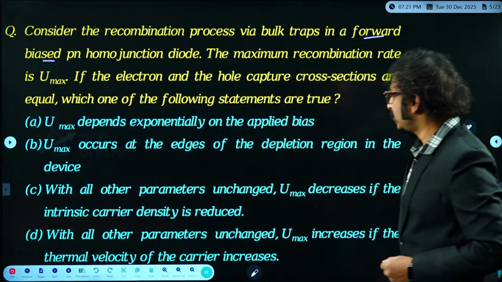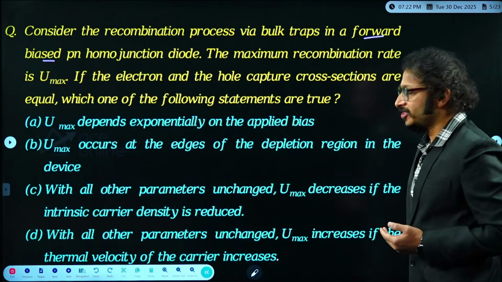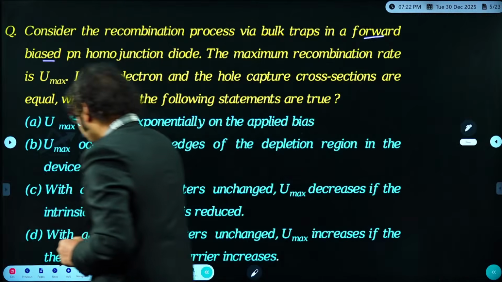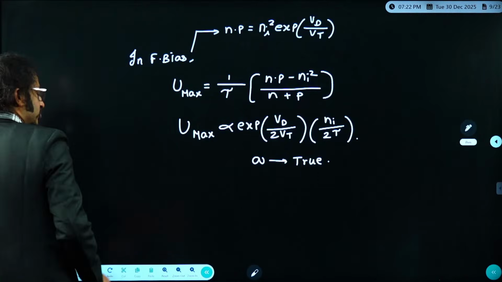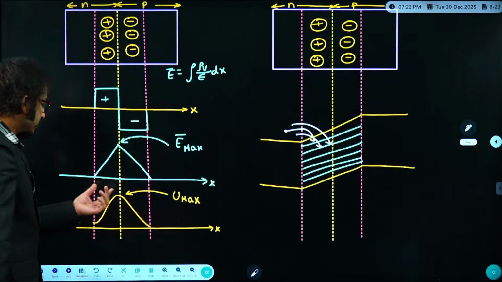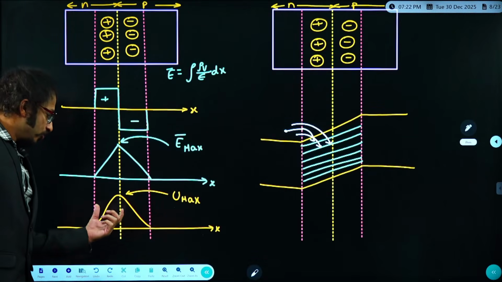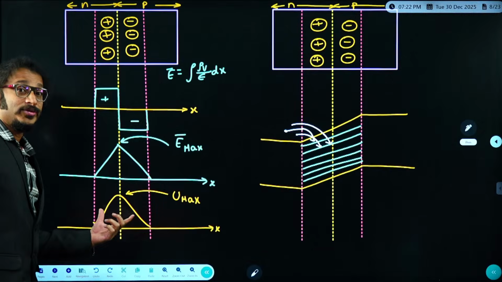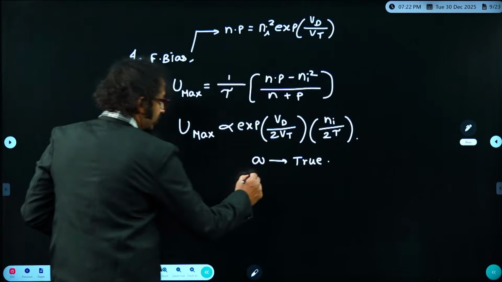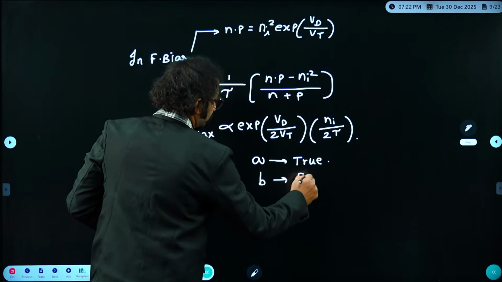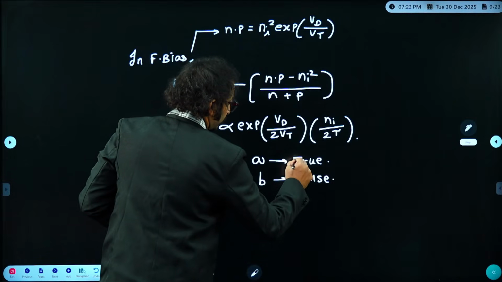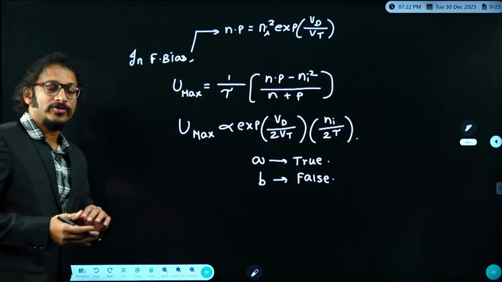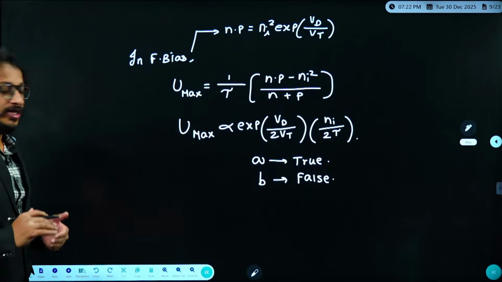Umax occurs at the edges of the depletion region in the device. No, it is not exactly occurring at the edge, dear. Because it is maximum at the junction, and moving away, Umax decreases. So option B is false. But the examiner is asking which of the following options are true. That is what we need to find.